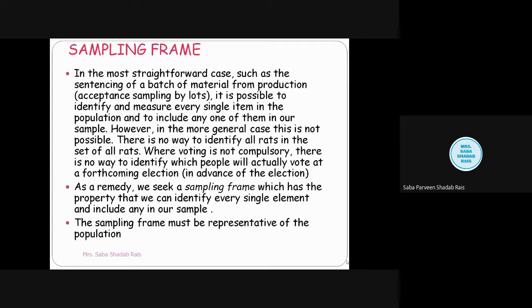As a remedy we seek a sampling frame which has the property that we can identify every single element and include any of them in our sample. The sampling frame must be representative of the whole population; you have selected a particular area, and this will be part of the whole population.